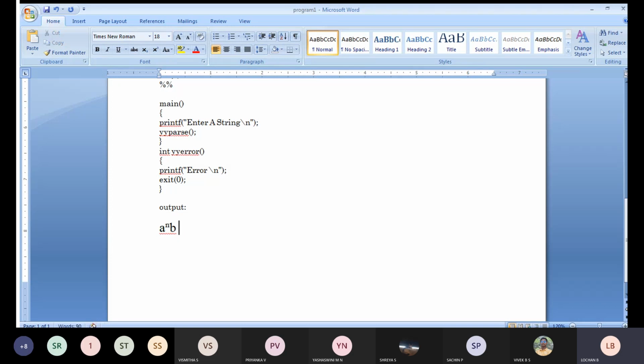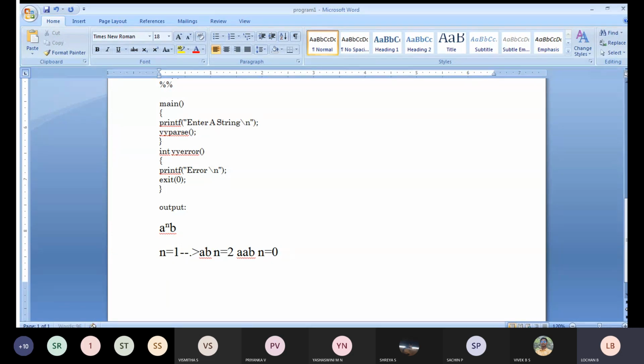Whenever my n is equal to 1, I will be getting the string ab. If n is equal to 2, I will be getting aab. If n is equal to 0, I am going to get the basic string b. That means we need to have one b, and you can have any number of a's, but compulsorily you need to have one b. This is the output you need to get.